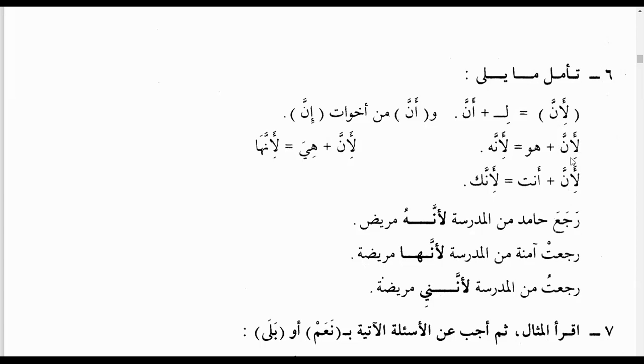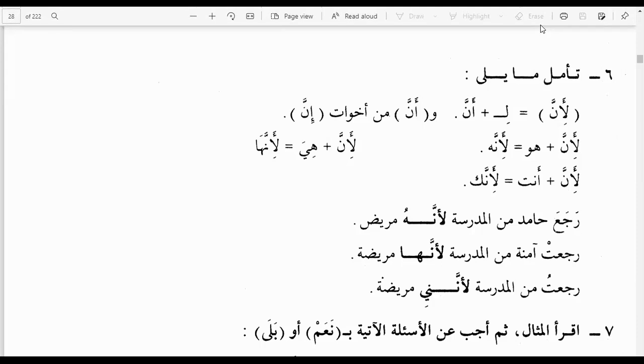Okay, so li anna plus huwa equals li annahu. I would like one of the candidates or participants to please explain what happened here. What changed? Change to the mansub form.